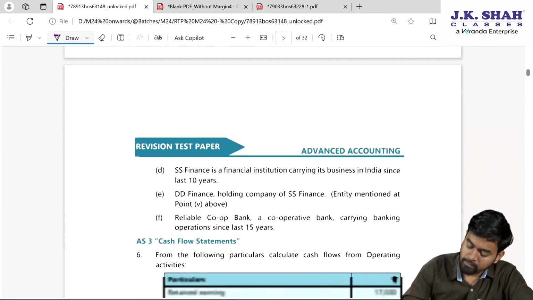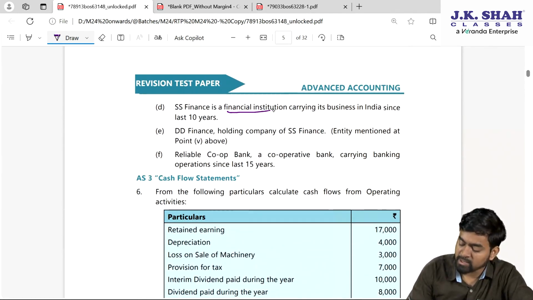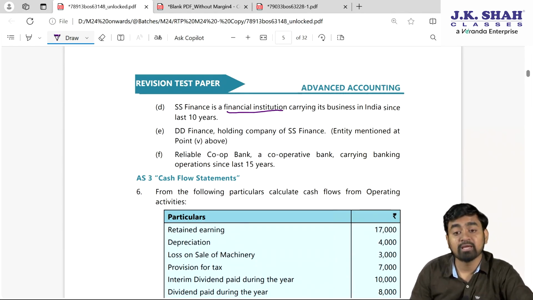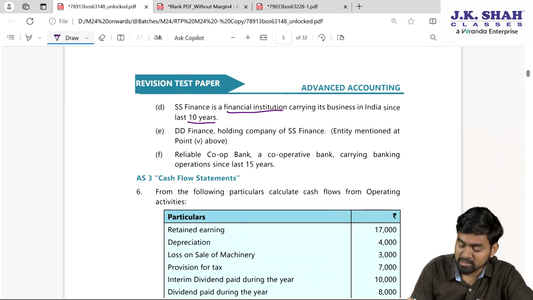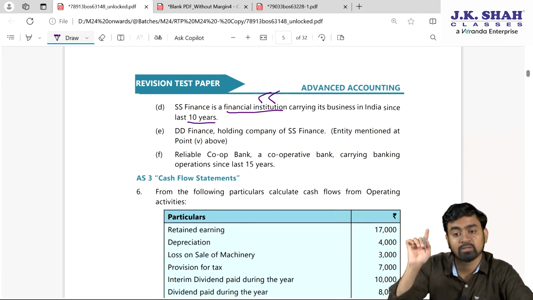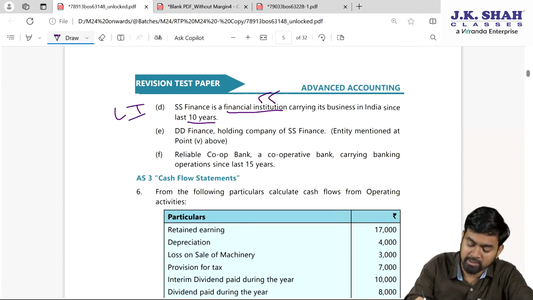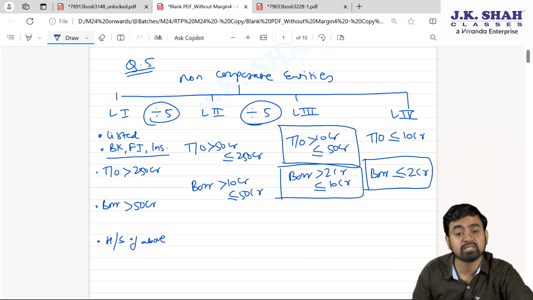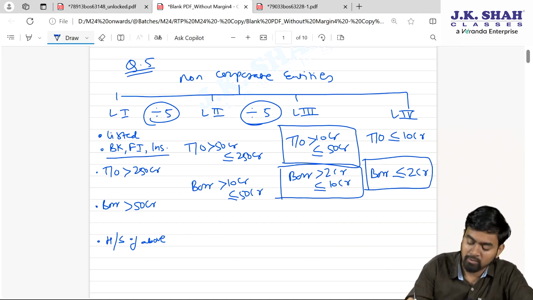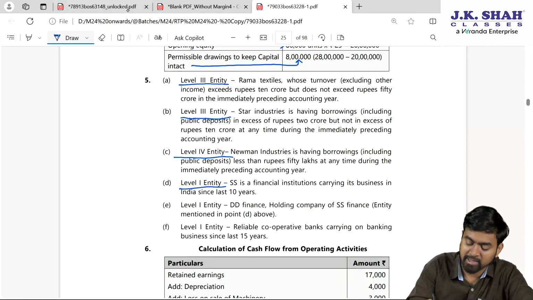Fine. Next one, SS Finance is a financial institution carrying on business in India since 10 years. Since this is a financial institution, banking, financial institution and insurance is level 1, my dear students. Check here. Banking, financial institution and insurance is level 1. So your answer is level 1 entity.